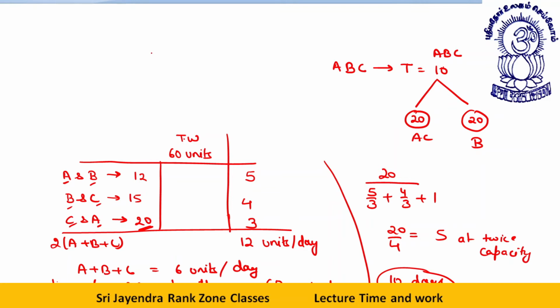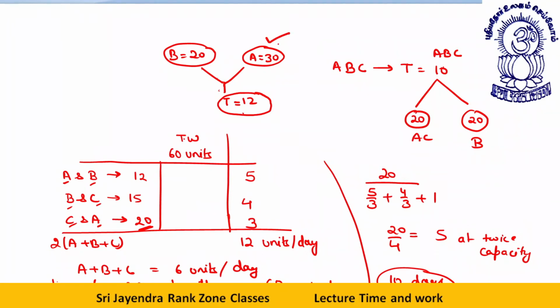So far clear? Okay. Now we have B doing it in 20 days. A, I don't know how many days, but I know AB together are doing it in 12 days. So when they are doing it in 12 days, what does it mean? 20 combined with which value gives you 12? That is 30. This is done.